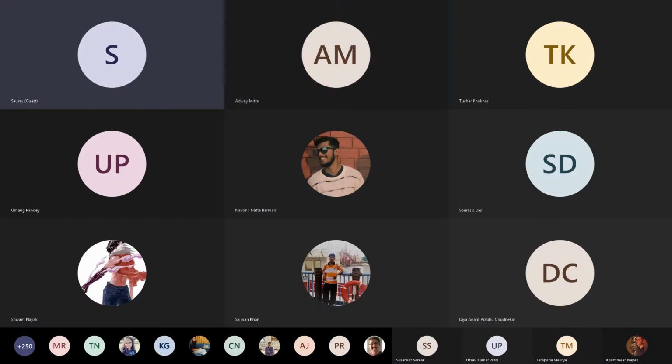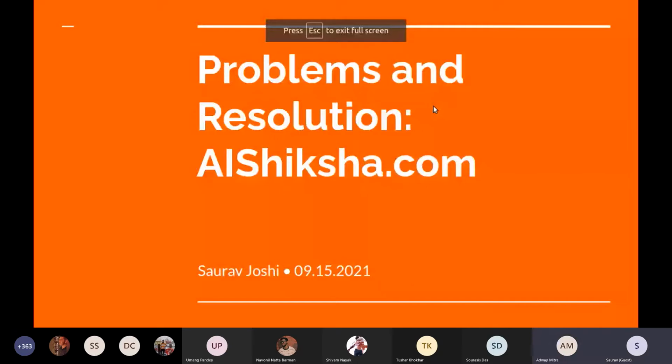Is the screen visible? Yes. Okay, so this slide comprises the feedback that we have received from the students, and based upon that feedback, we have tried to summarize the points they have made in terms of the problems they were facing, and if something was not working as per their expectations. So this is the presentation for that.